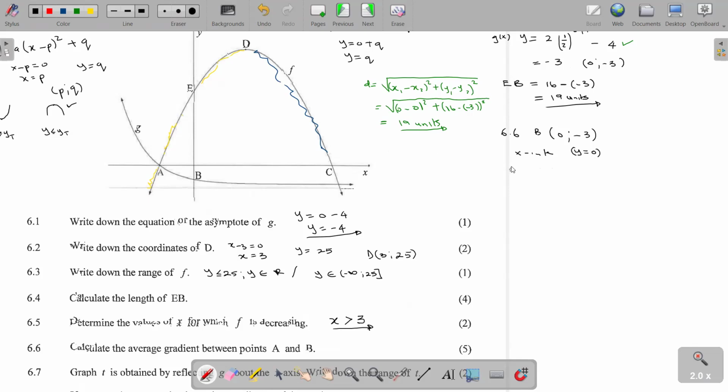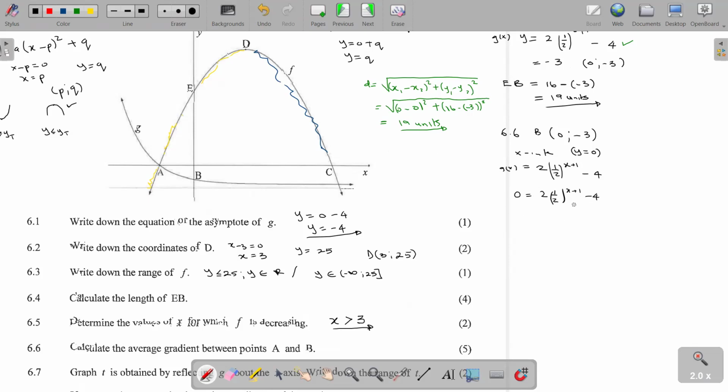So what is going to happen? In the equation for g(x), where we have g(x) equal to 2 times half to the power x plus 1, minus 4, if you substitute 0 there, we are going to get 0 being equal to 2 times half to the power x plus 1, minus 4.